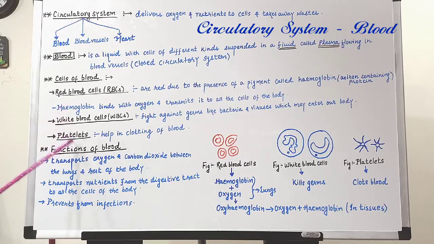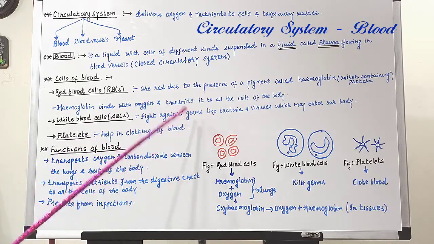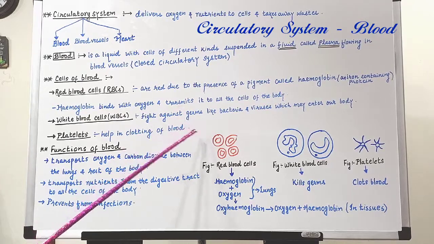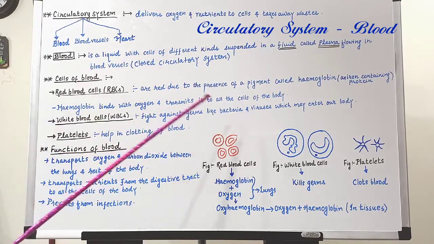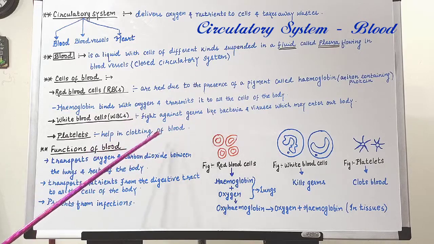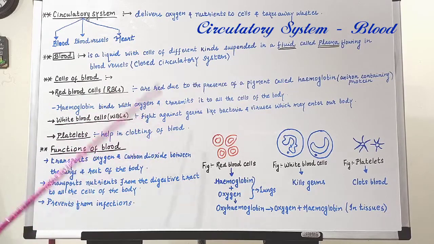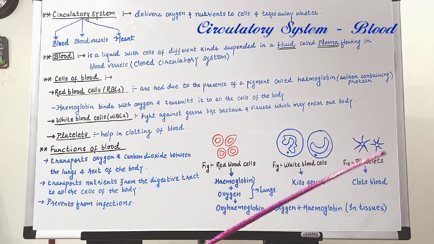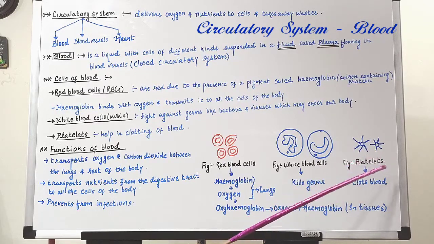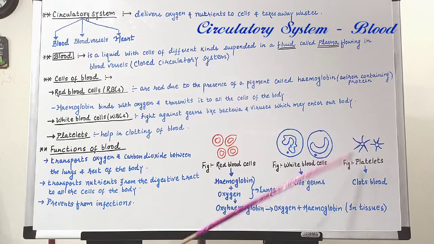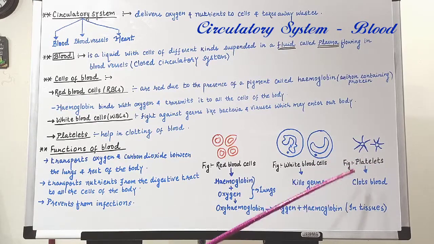Now coming to the platelets. These are small cells of the body which help in clotting of blood. You might have noticed that if sometimes you get a cut, blood comes out. But do you notice that the blood keeps on flowing? No. You notice that after some time the blood is clotted. And this clotting of blood is helped by platelets. Platelets are the components of blood which help in clotting of blood.